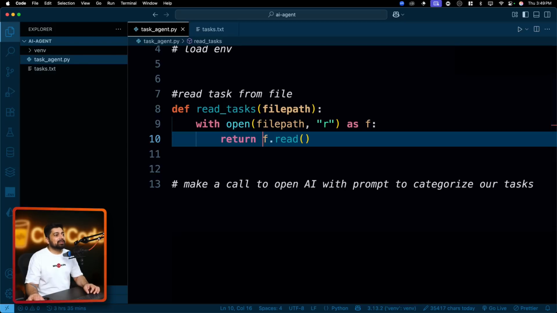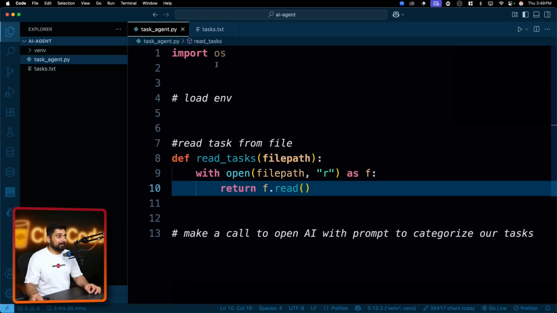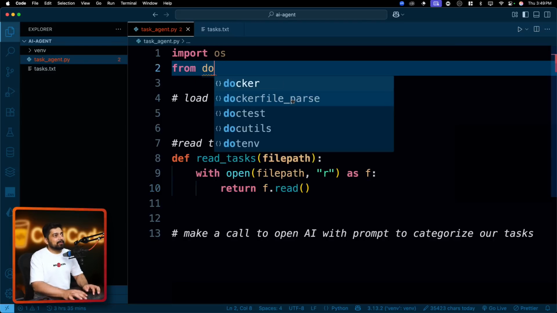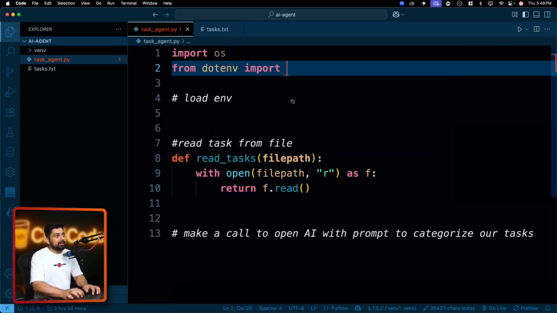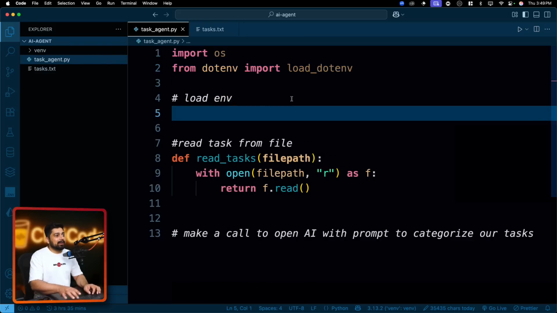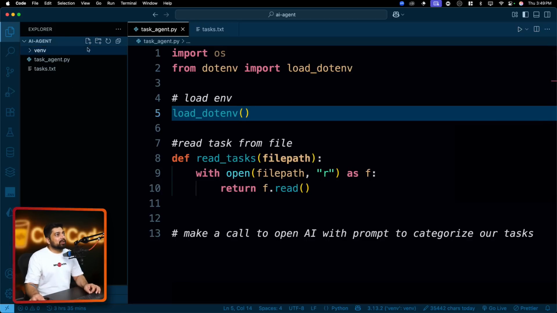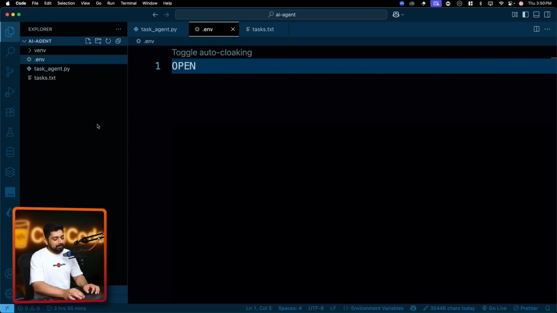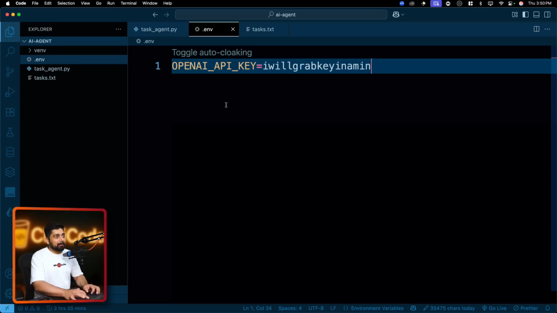All right. Now let's go ahead and work on loading the environment variable. Okay. So loading the environment, we will say from dotenv, we are going to import load_dotenv, and all we got to do is say load_dotenv(), and that's it. It automatically goes into your current directory and looks for a .env file. And in here, we'll say OPENAI_API_KEY. And this is where I have to go on to platform.openai and grab my key. So I will grab the key in a minute. All right, I'll not show you this, but I will grab it.